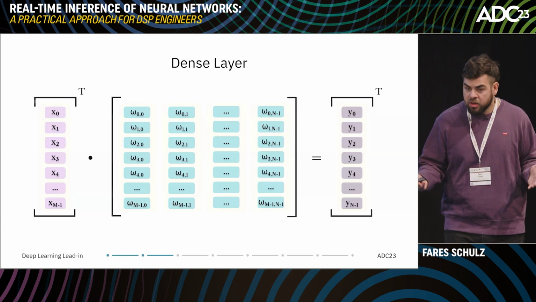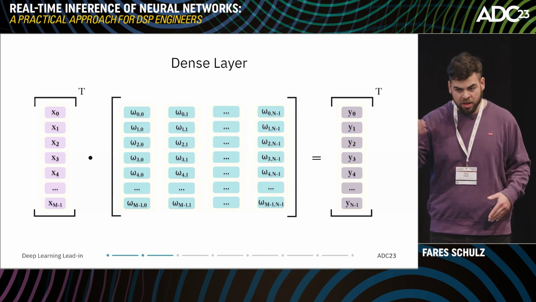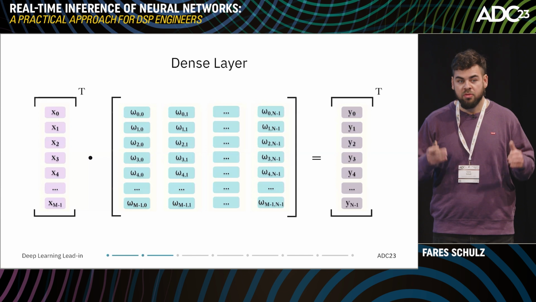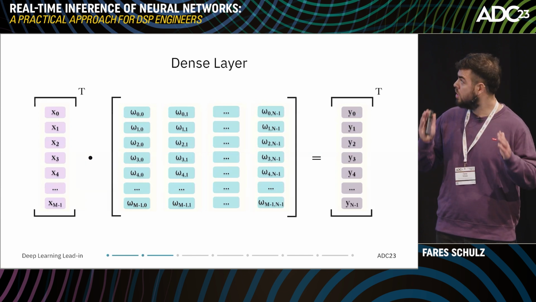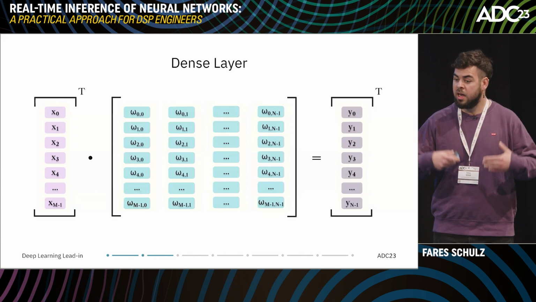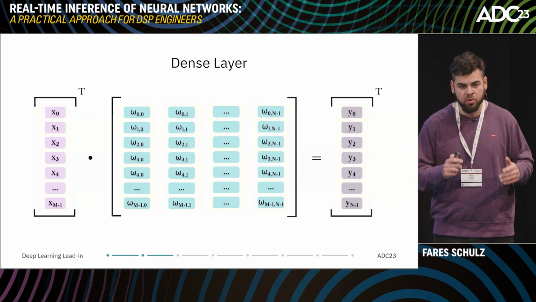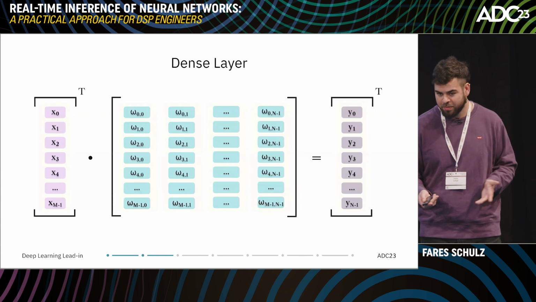When we talk of inference, we have an already pre-trained model. So we have all those weights how we want to have them, and we feed forward our input signal through the neural network, in this case, through this matrix, and then we get an output signal. So there's no more training happening there. We are feeding forward our input signals, processing the data.